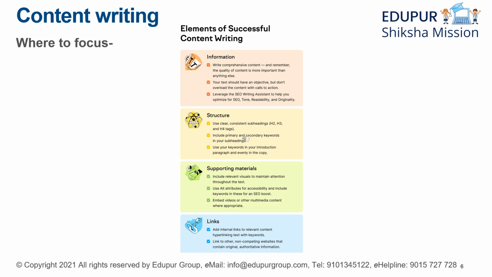Then let's see the structure. For the structure, use clear, consistent subheadings, that is H2, H3, and H4 tags. Then include primary and secondary keywords in your subheadings. And then use your keywords in your introduction paragraph and evenly in the copy. Then we have supporting materials. Those include relevant visuals to maintain attention throughout the text. Then use alternative attributes for accessibility and include keywords in these for an SEO boost. And then embed videos or other multimedia content where appropriate.